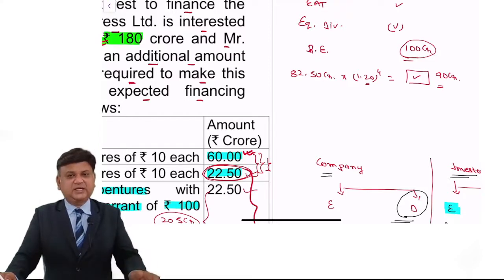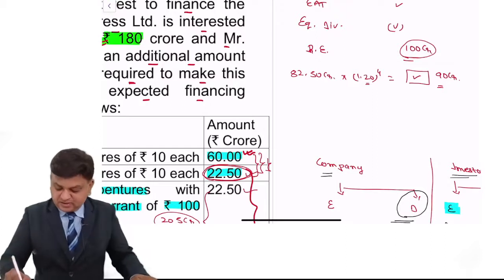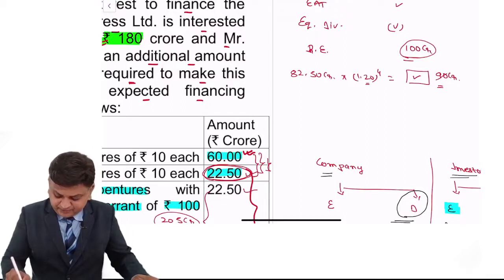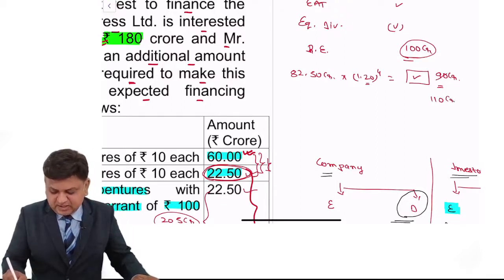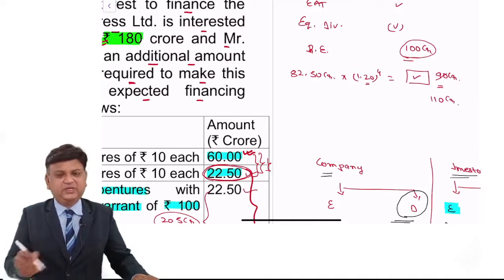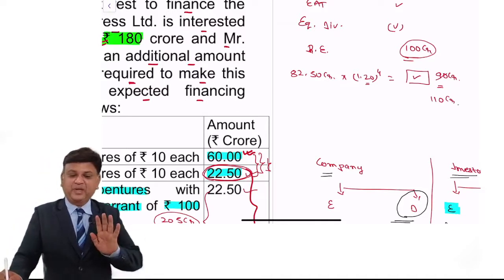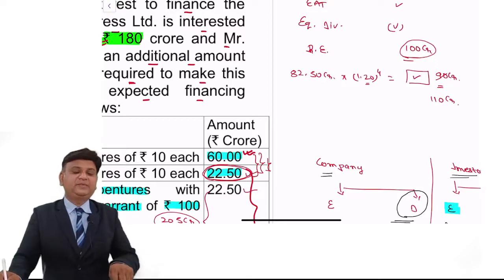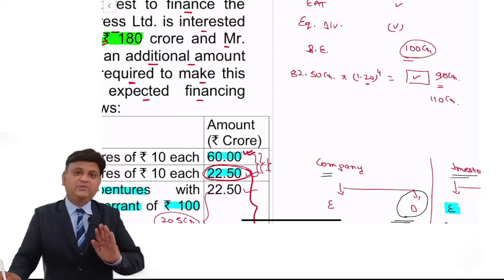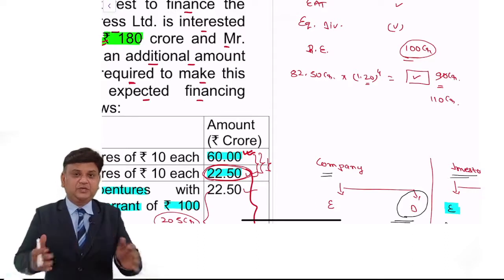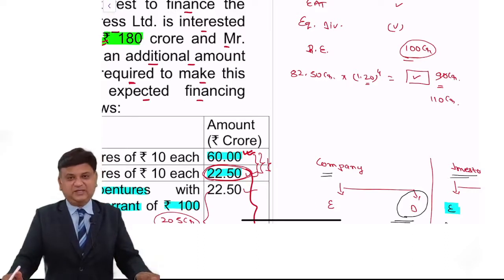It means that the contention of Mr. Smith is correct. And suppose this value is, instead of 90, 110. Then we will tell the venture capitalist that no, whatever commitment Mr. Smith is providing to you will not be fulfilled, will not be realized with the projection of the operating income that he has given. This is the way we are required to do the answer.